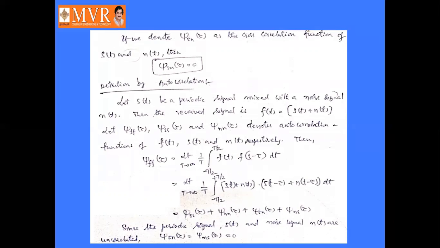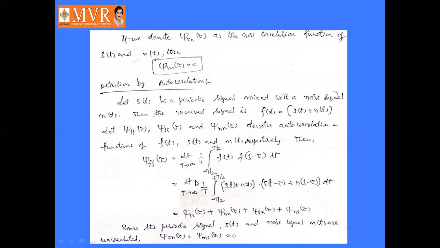Suppose you take Jff of tau. Jff of tau is equal to limit T tends to infinity, 1 by T integral from minus T by 2 to plus T by 2 of f of t into f of t minus tau dt. What is f of t? f of t is nothing but s of t mixed with n of t. s of t is the periodic signal, n of t is the noise signal. So f of t is the combination s of t plus n of t. In this expression, replace f of t by s of t plus n of t.